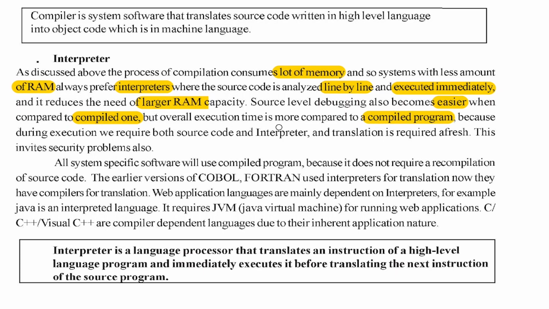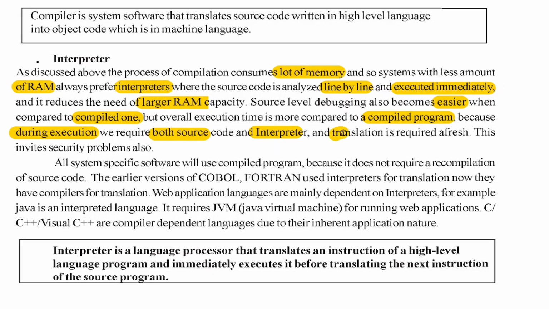Once it is free from that object program you produce, it is executed immediately. But here, since every time you execute, you take every line and execute it, that takes more time because the translation happens during the execution. So we need both the source code and the interpreter. Translation is required afresh.